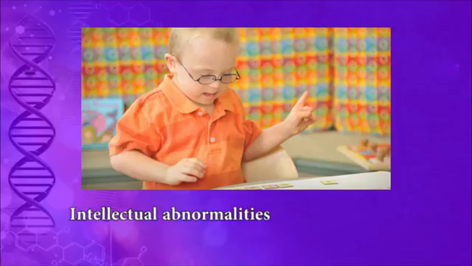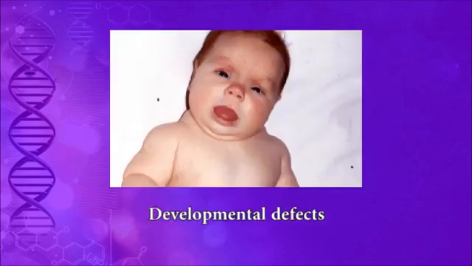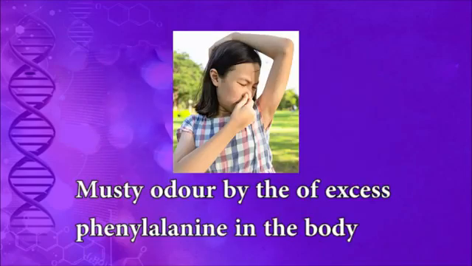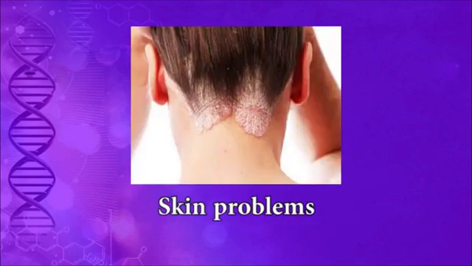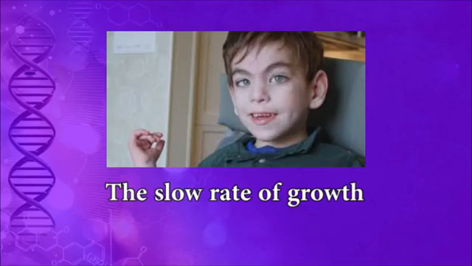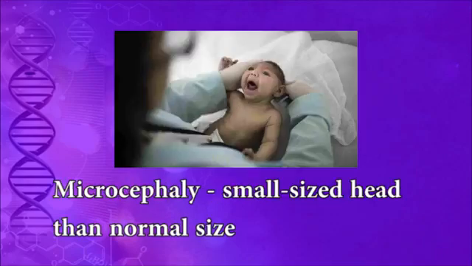In an untreated condition, they can show the following changes in the development: intellectual abnormalities, developmental defects, changes in behavior, musty odor caused by the excess phenylalanine in the body, skin problems, light pigmentation of the skin, a slow rate of growth, and microcephaly, a small head size.